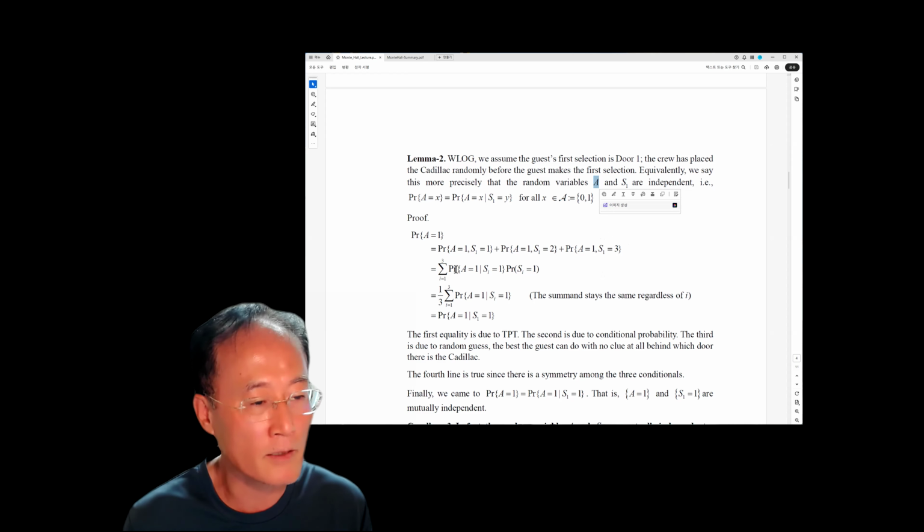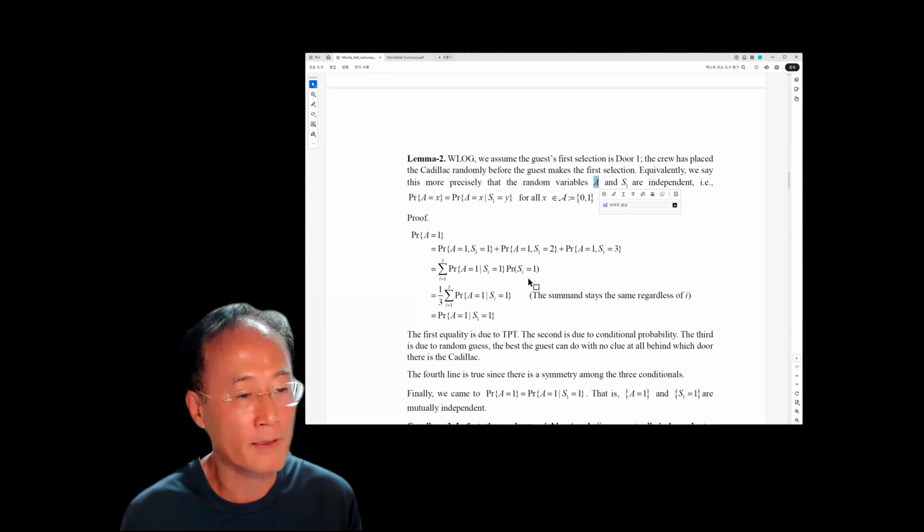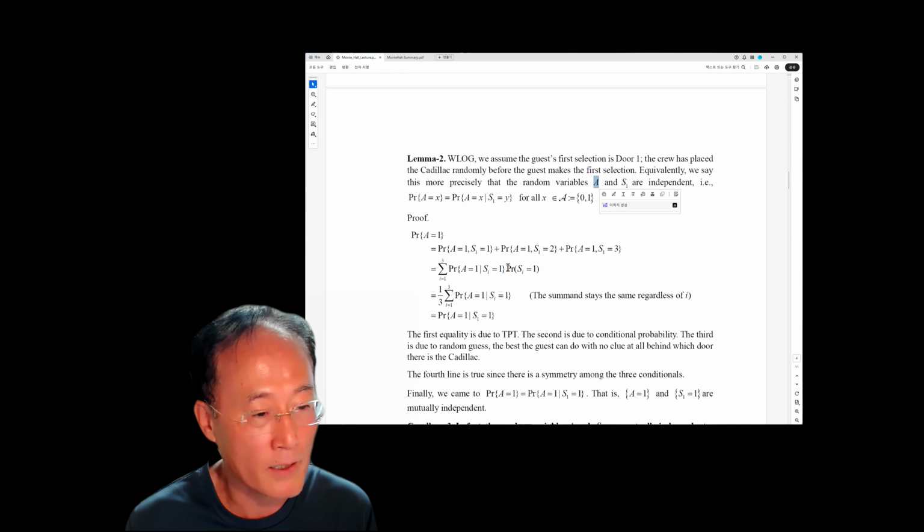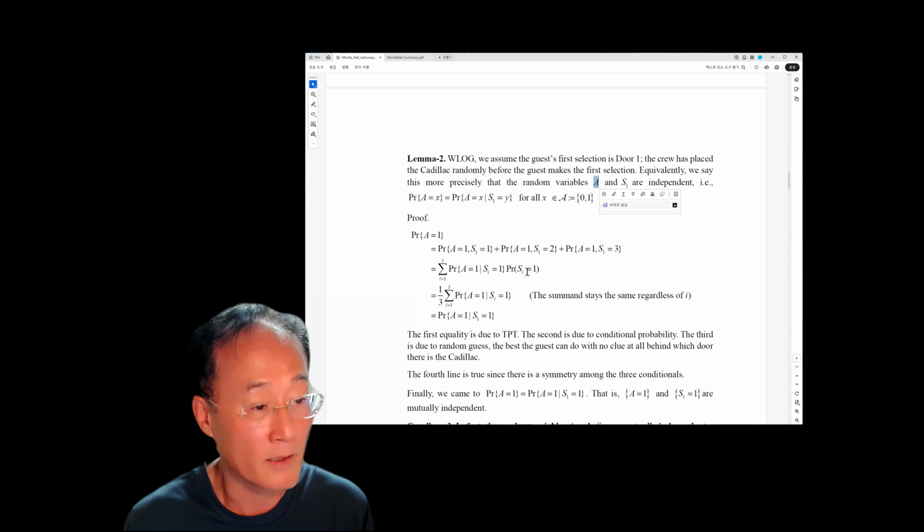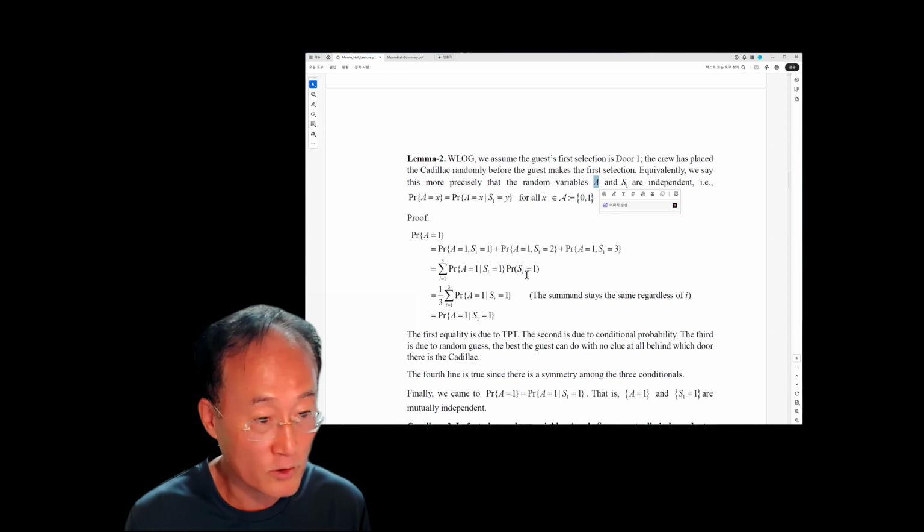And then using the definition of conditional probability, we can transform each one of these joint probabilities into this. We note that this prior probability is the probability that S1 is equal to 1. So this should be S1.